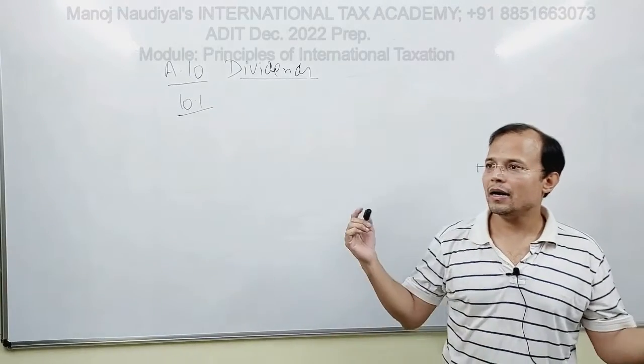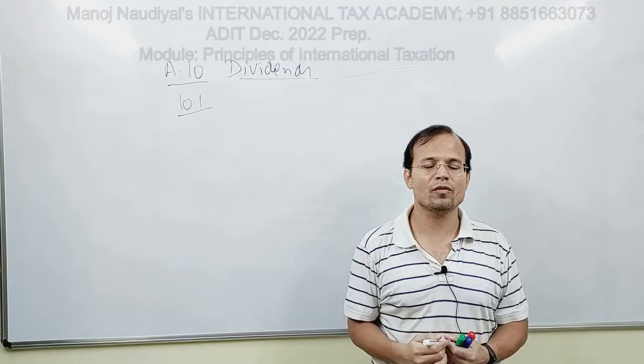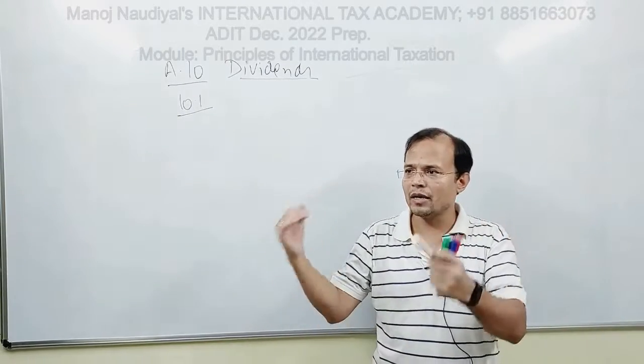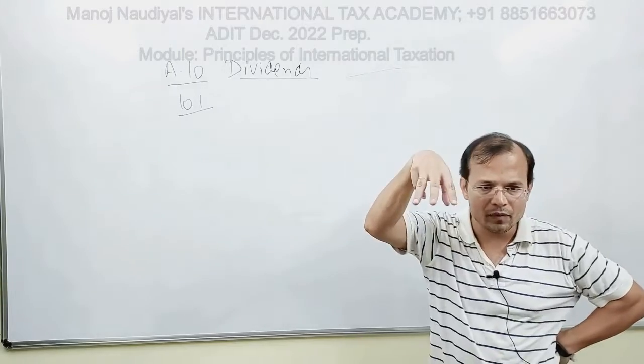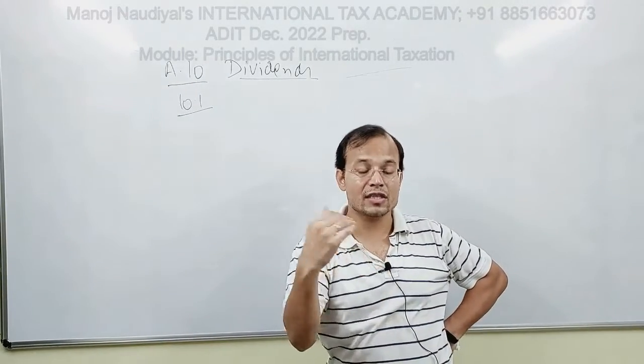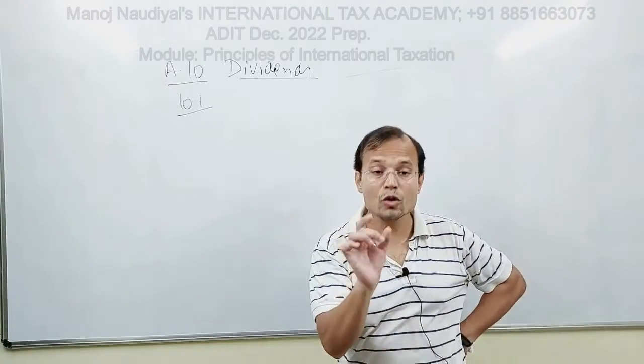And again, as I have mentioned on several occasions before, articles 6 to 21, the distributive articles on taxes on income, contain three categories of income. First one, that category of income over which exclusive right of taxation is given to the source state. 7.1, 12.1, the use of the word shall.